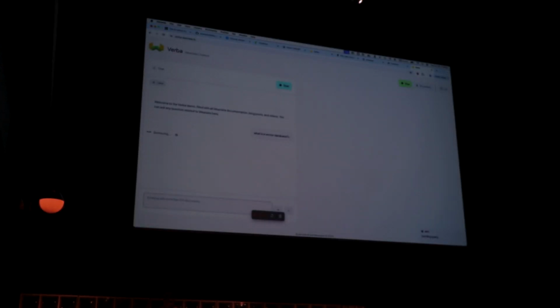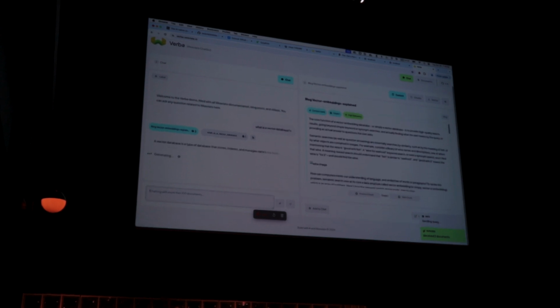Raise your hand if you know what a vector database is. Raise your hand if you have not heard of Weaviate before. Okay, it's always less people in the room.